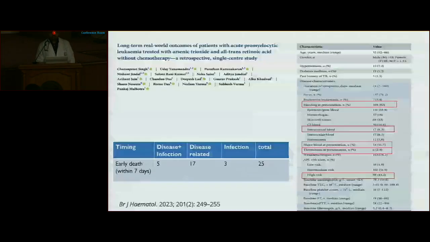This is data from a PGI center. It is a single-center retrospective analysis. A total of 206 patients were included in this study, and the majority of the patients were intermediate risk, followed by high risk. Patients presenting with bleed at the time of presentation amount to 82%, with intracranial bleed seen in about 8% of the patients. And thrombosis was seen in about 3% of the cases. Early death within 7 days was seen in about 25 patients, and it was mostly disease related, which was seen in about 17 of the patients. And 3 patients died due to infection too.